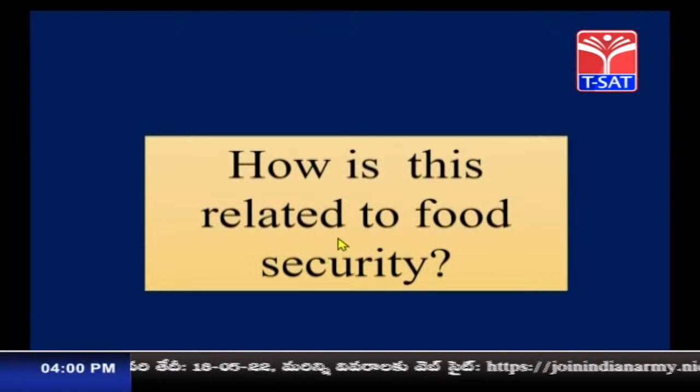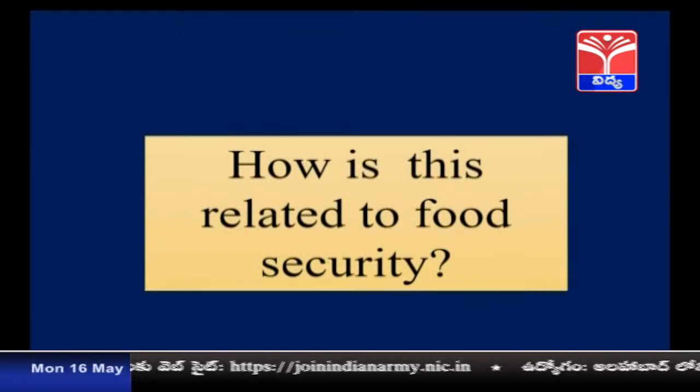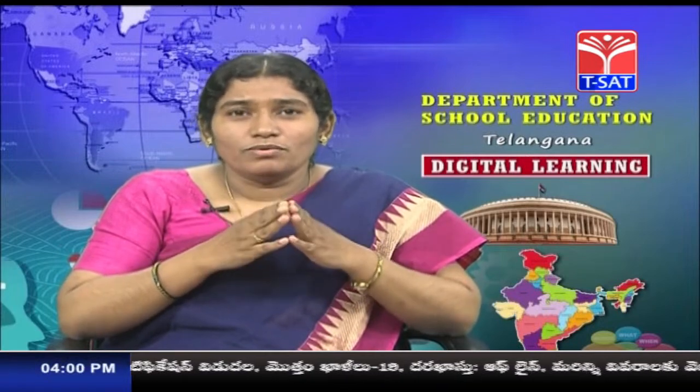Children, how is this related to food security? As we have discussed the implementation of the various schemes, and we have also discussed the nutritional status of the men and women as well as children. Where is the loophole? What is the problem? Why, when the food is provided and the accessibility of the food is done till the food reaches people's homes, do people still lack in the nutritional status? Where is the problem? And how is this related to food security?